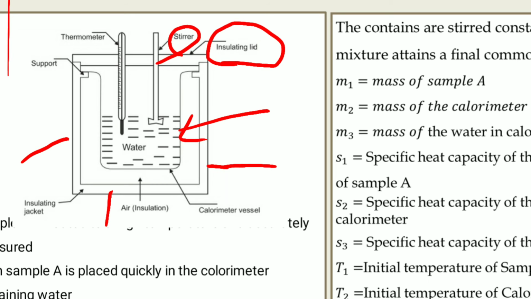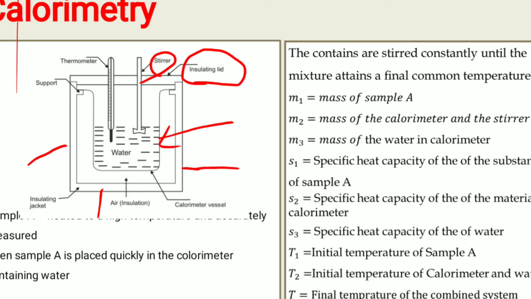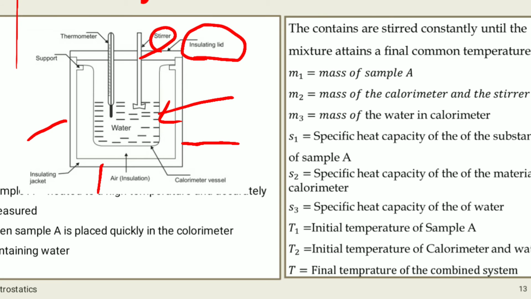So in this technique, we are taking one sample, that is sample A.